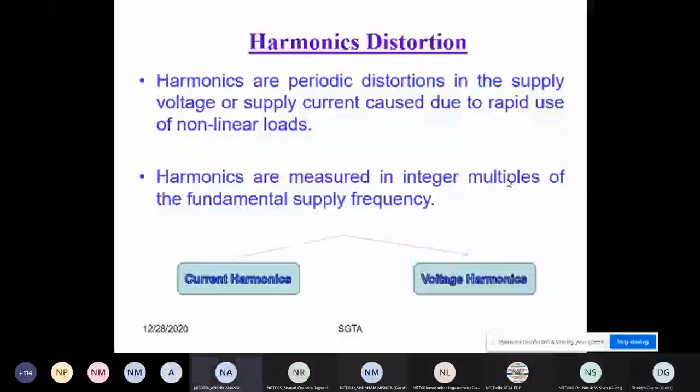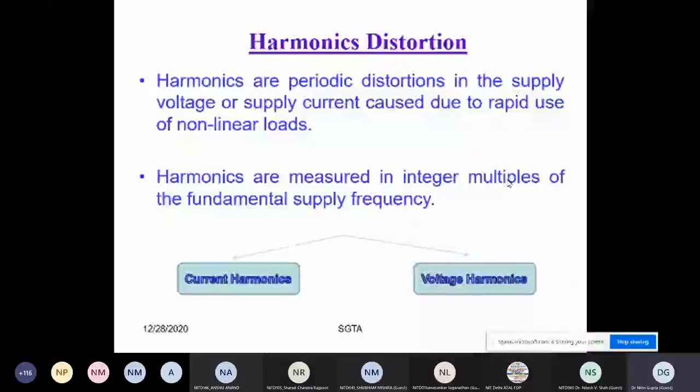Current harmonic is dominant in nature, sir. The voice is coming from your background; I'm not getting your answer. Current harmonics is basically dominant in nature, sir. Current harmonics. Very good. Okay, any other participant want to share his or her views?